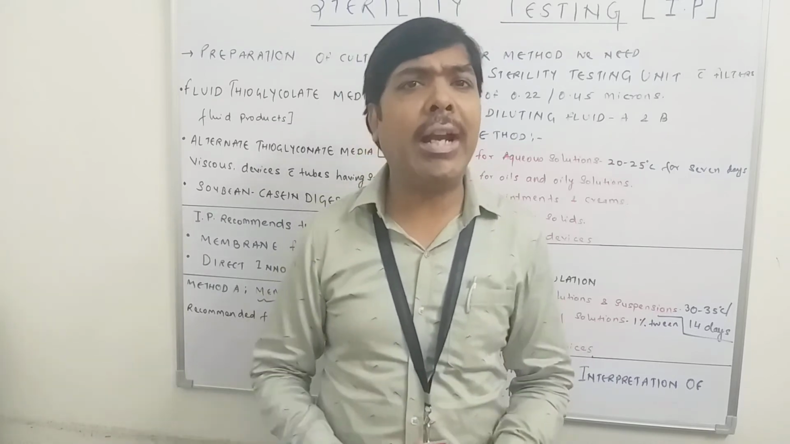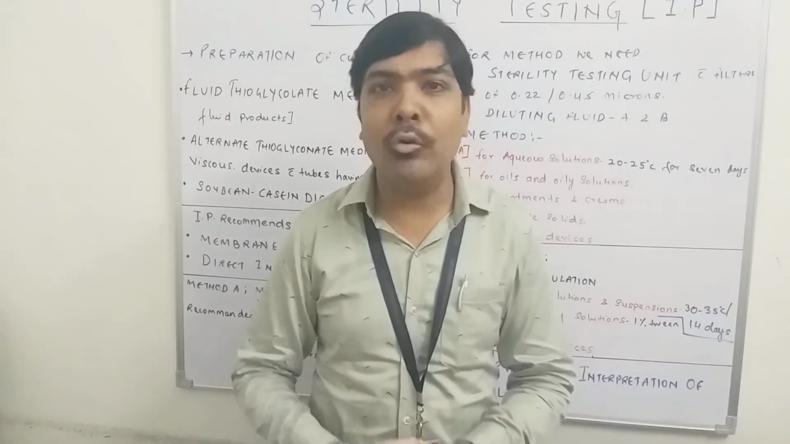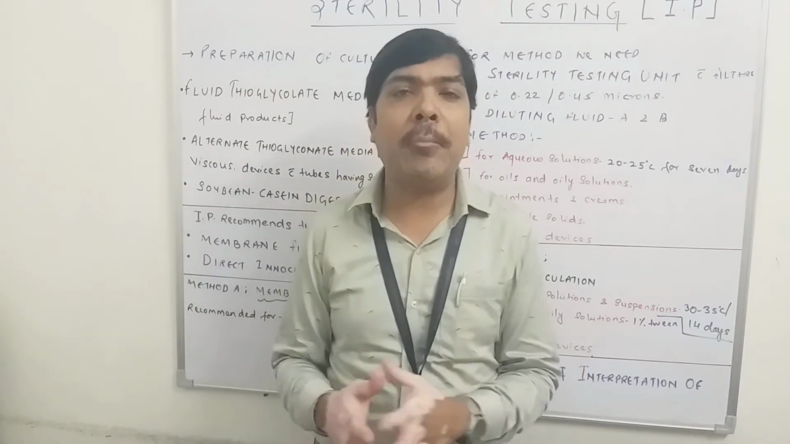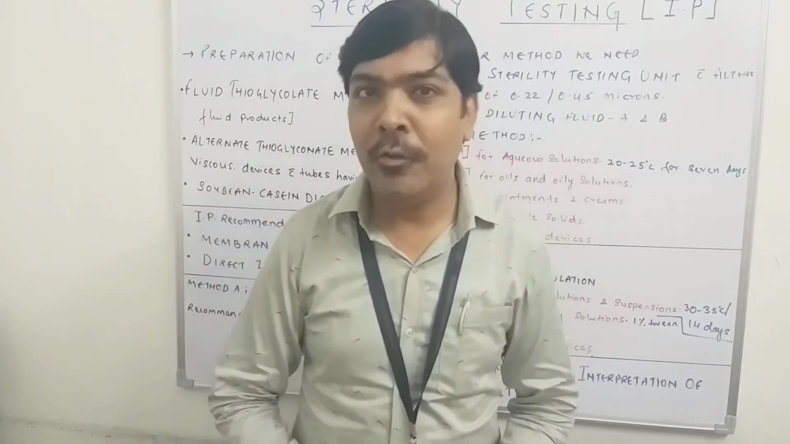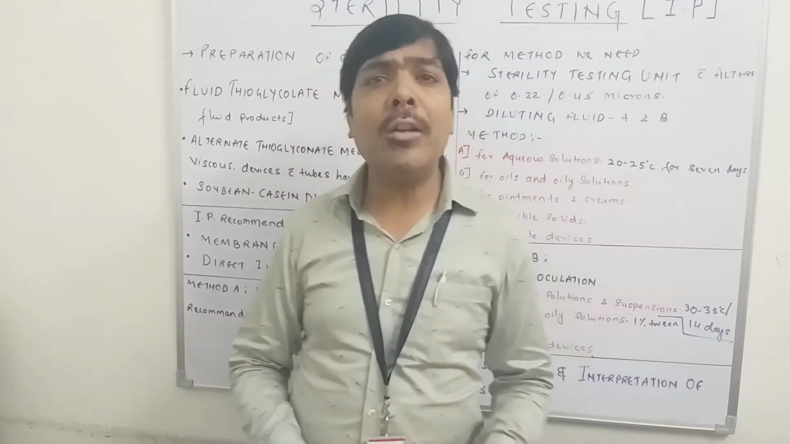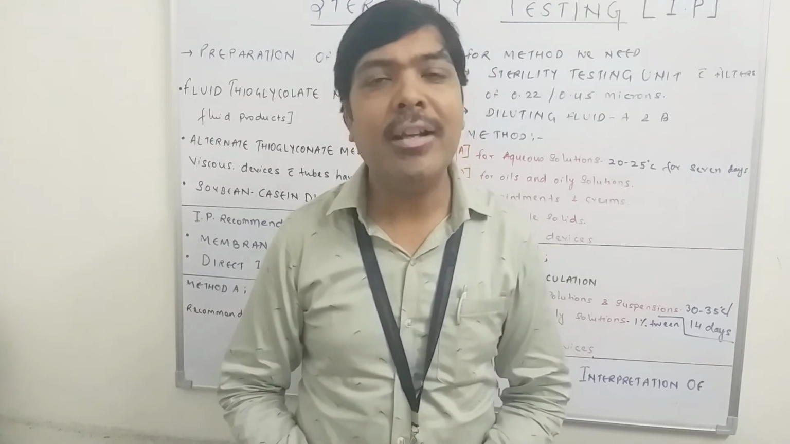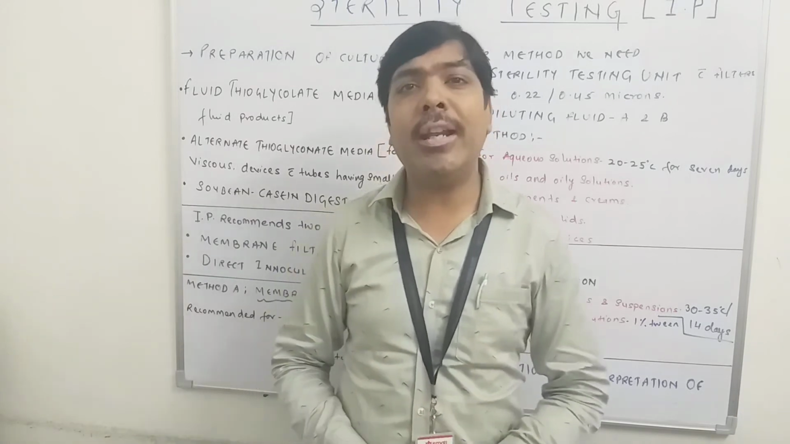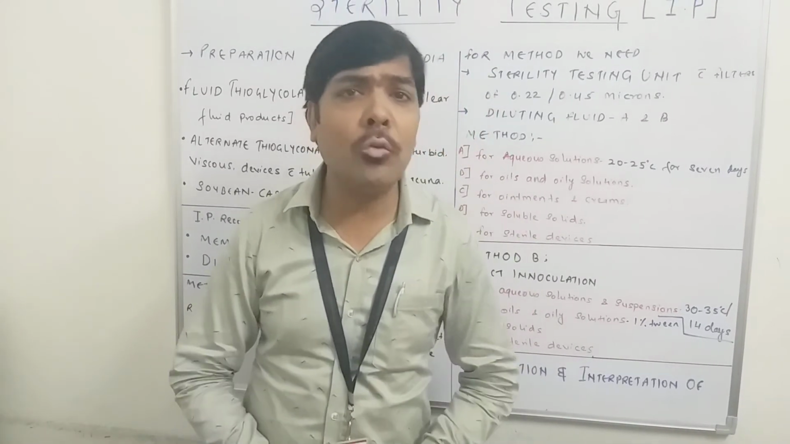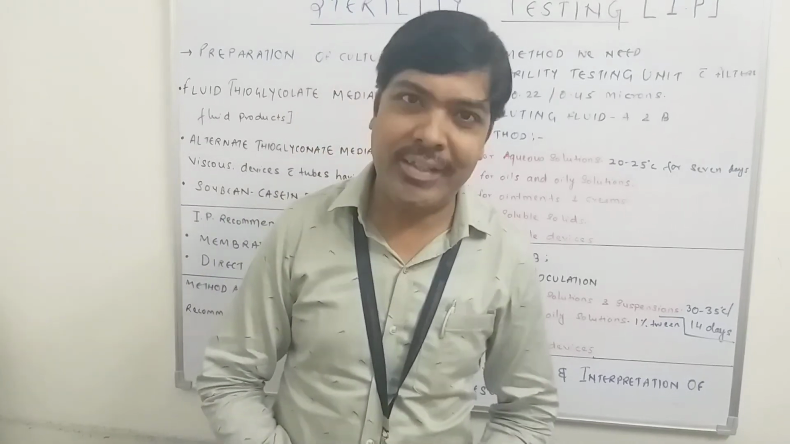Whatever the result you are getting from method A or method B, the interpretation is almost the same for both methods. Now coming to the interpretation part, after performing the test for sterility, what interpretations can you make? If no growth is observed in the culture media, then definitely we can say that our sample passes the test for sterility. That is point number 1 of interpretation.